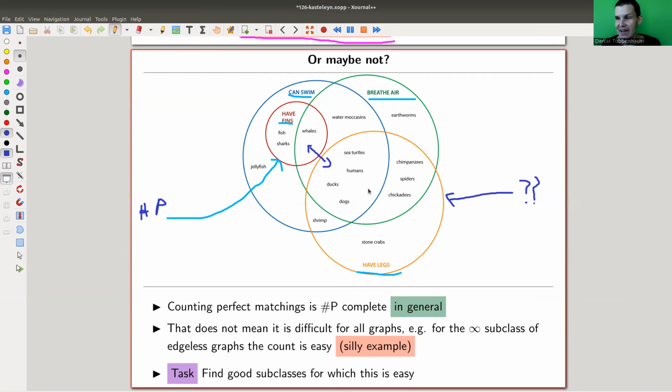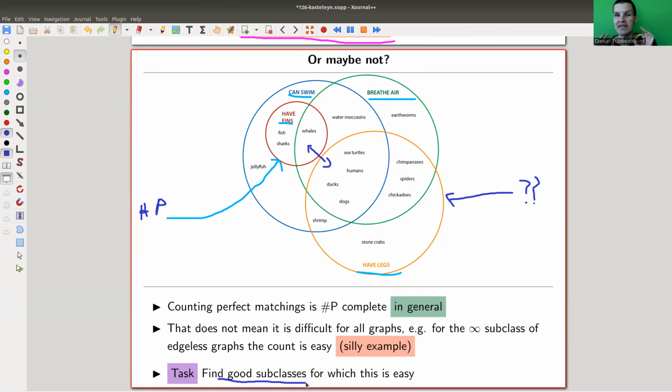Here in my very silly example, you could just take all graphs without edges. I can count perfect matchings for graphs without edges. There's not a single perfect matching, so there you go, problem solved. No sharp P involved, nothing difficult involved. Obviously, that's a silly example, and we want to find good subclasses. But really, I say again, just because something is difficult in general doesn't mean it's difficult always.